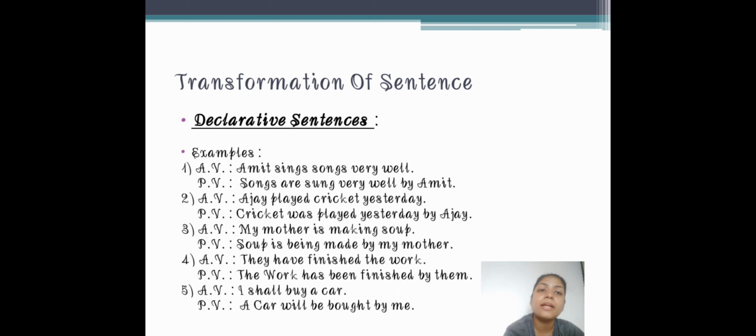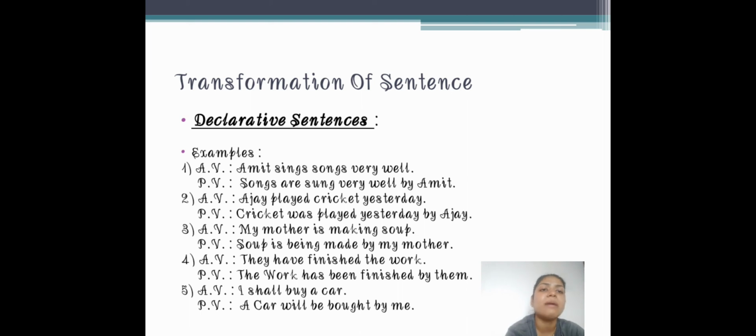Why was played? Because it is a past tense sentence. Play, played, played. So here the past form of the verb played will come. Cricket was played yesterday by Ajay. By Ajay should come at the last. Now you will say, what is this play, played, played? The main form, the basic form, past form and past participle form, that is play, played, played. So this is the thing.